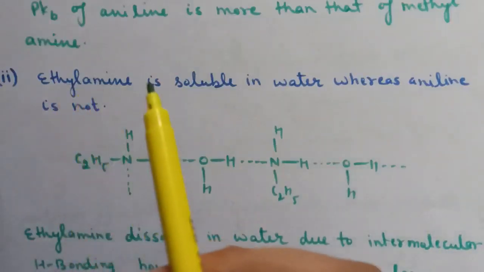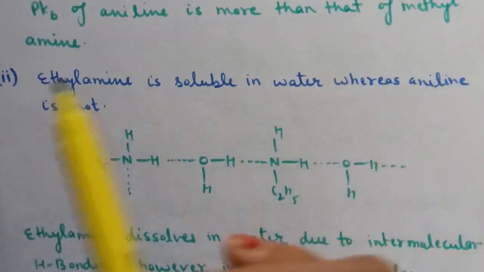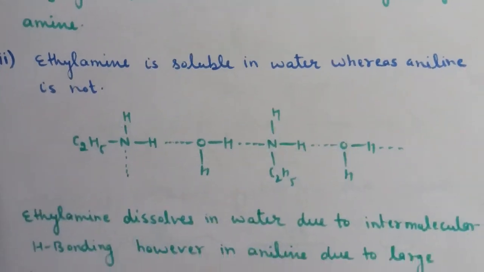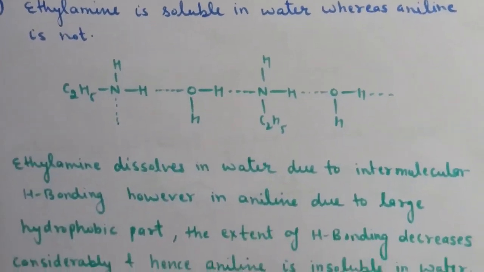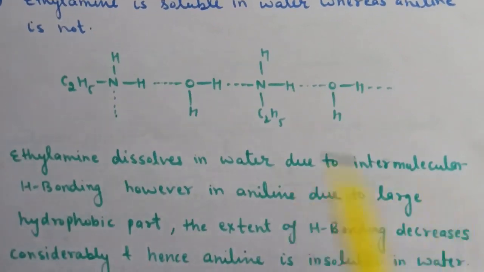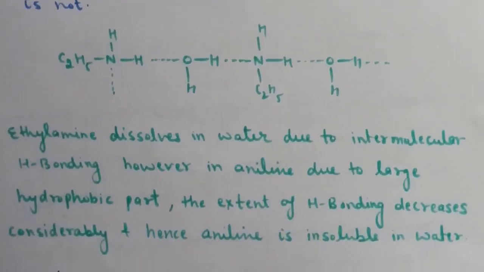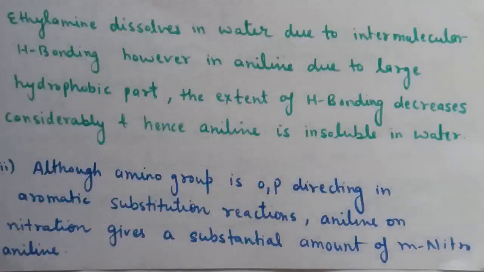Second, ethylamine is soluble in water whereas aniline is not. Ethylamine, that is C2H5NH2, dissolves in water due to intermolecular hydrogen bonding. However, in aniline, due to the large hydrophobic part, that is the presence of the benzene ring, the extent of hydrogen bonding decreases considerably and hence aniline is insoluble in water.